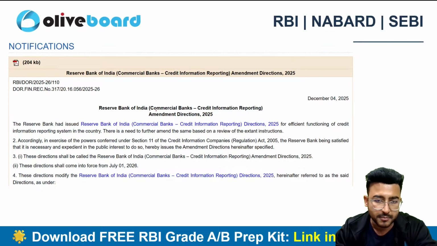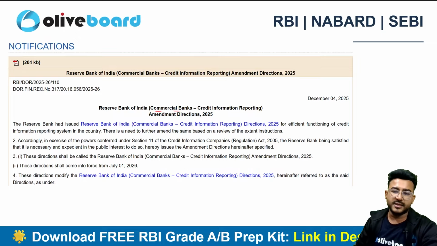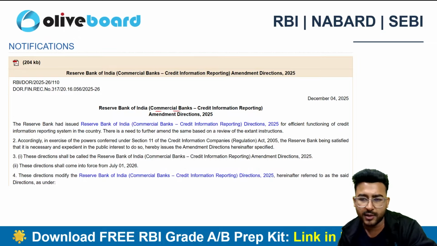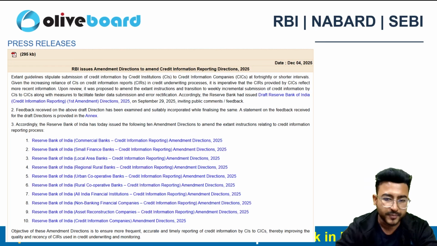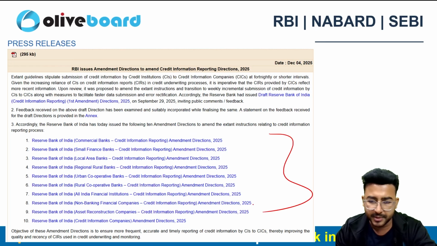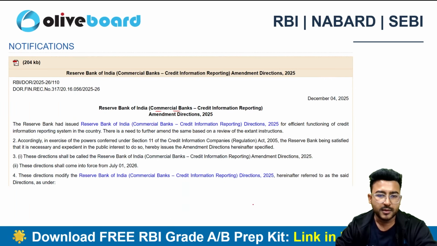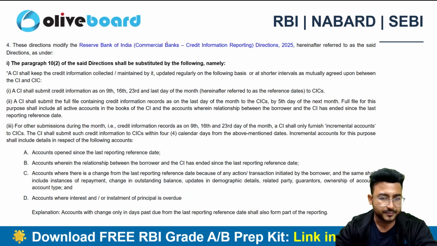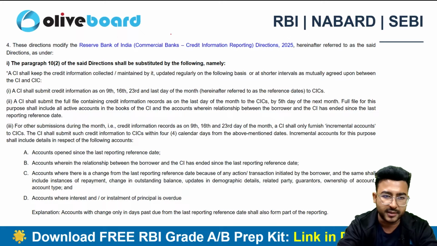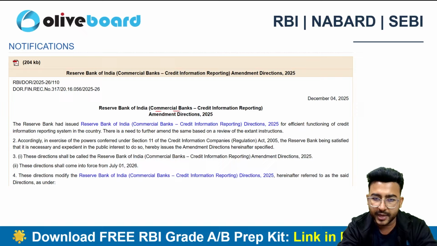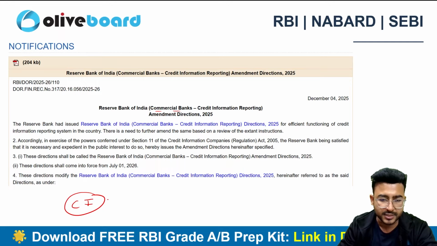Let's take the commercial bank direction and discuss it in detail, and then you can understand what the amendments are. Basically the amendments are simple. First, you need to understand the criteria of CI in CIC, right? There are credit institutions, many banks like SBI, PNB, ICICI Bank.